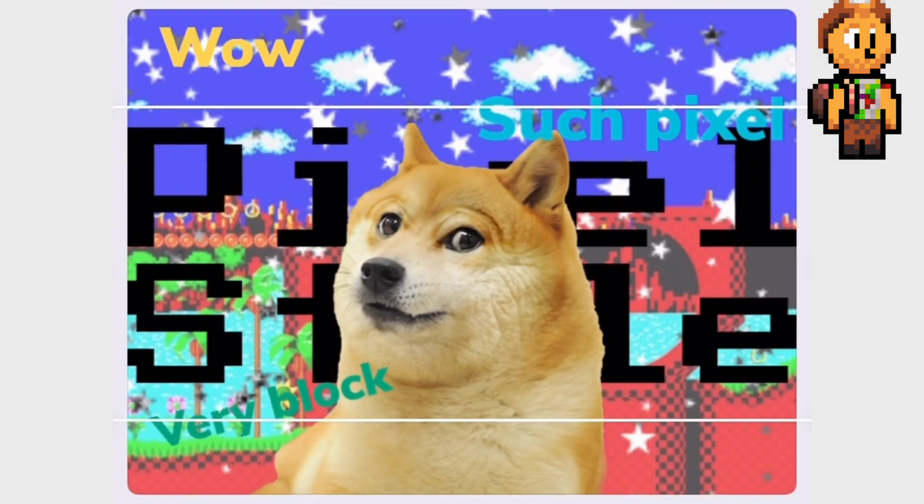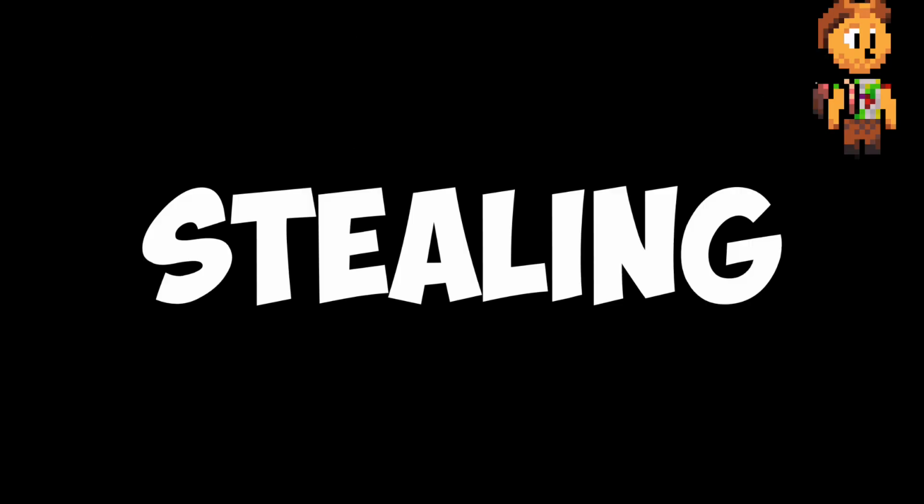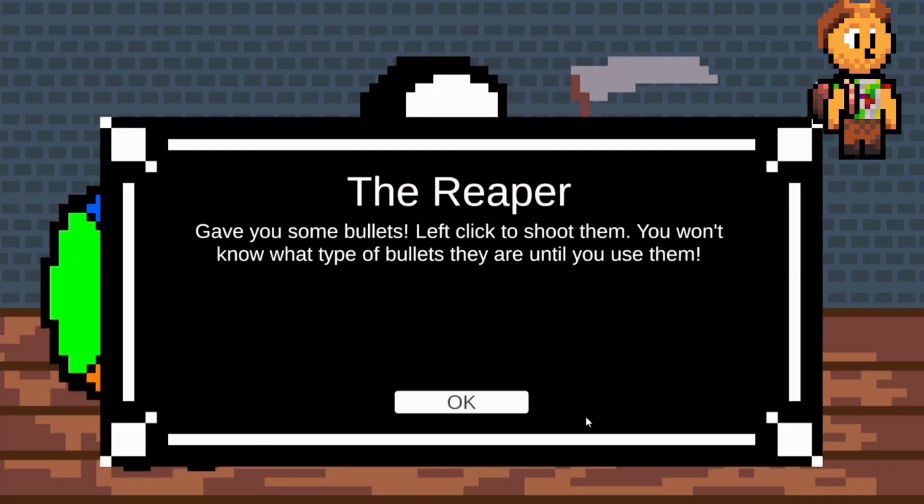There are many ways to find a good pixel style, but the best way by far is stealing. Okay, to clear up some confusion, stealing does not mean directly taking ideas in this situation. It means to take inspiration from them.